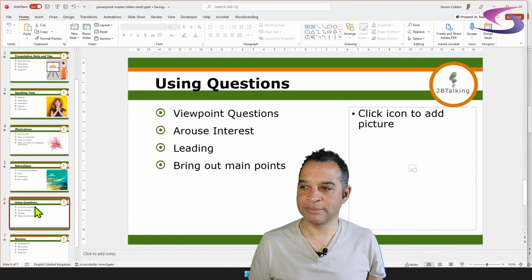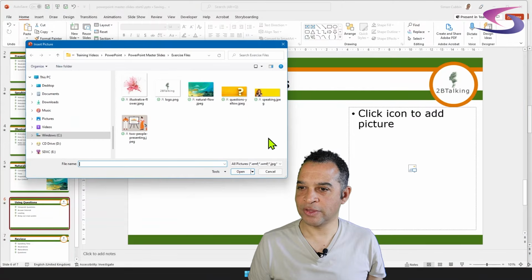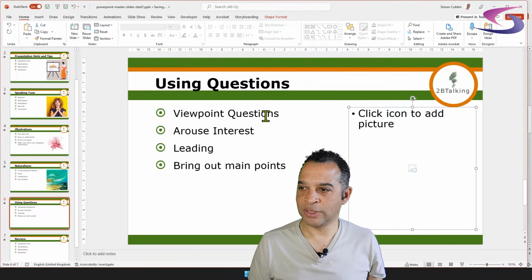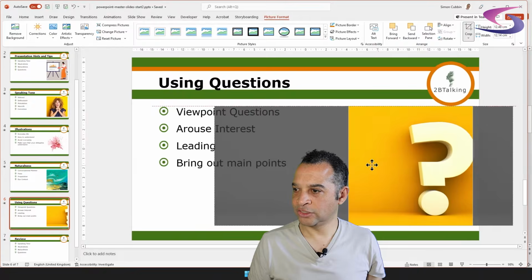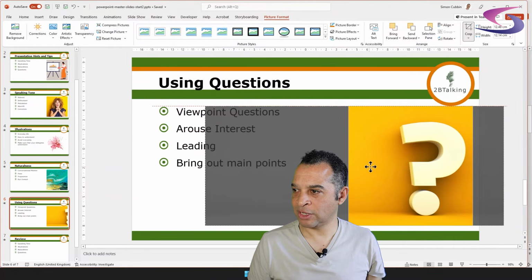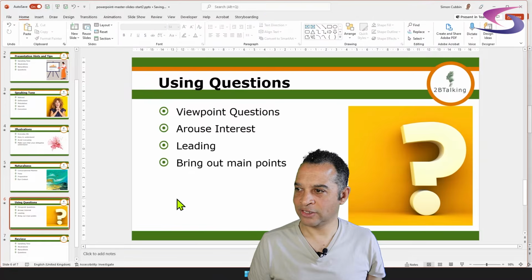And the last one is questions. So if I go to slide number 6 where it's using questions, click on the picture icon and then double click on the questions image. Let me just go to crop and then drag this into the left. So that question mark, I tell you what, I'll keep the question mark a bit handy on the left there. That's it. Click on that.